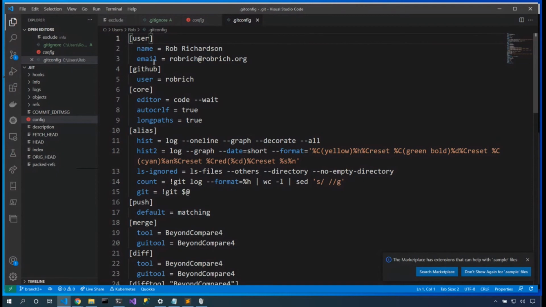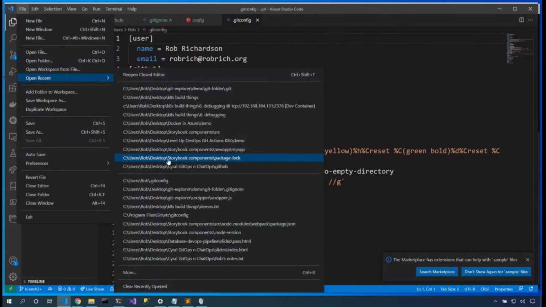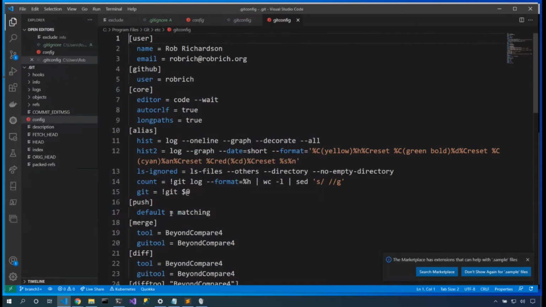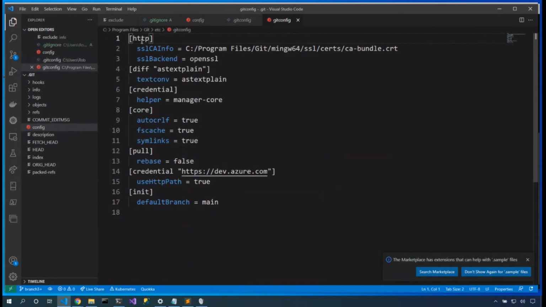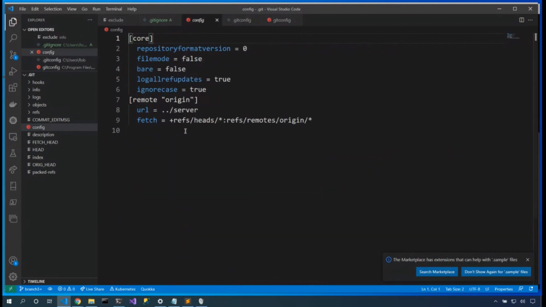You did the -g so that you set it globally in this user-specific config file. Now, I'm not thrilled with that name, global, because it is user-specific, but it is global to all of my repositories, I guess. And this one overrides all of the settings inside of the git config file that is installed, in my case, inside Program Files\Git\etc. Now, this one is all of the selections that I made as I ran through the Git wizard. Now that's perfect. I have these settings, it's overridden by these settings, and overridden by these settings.